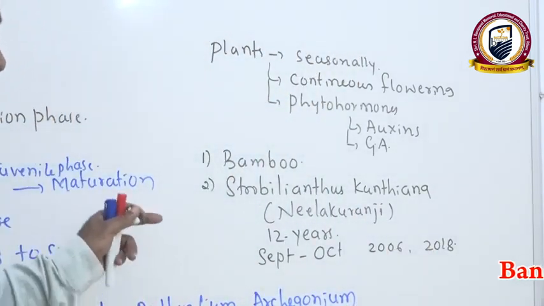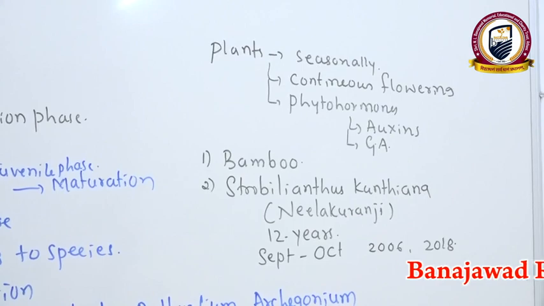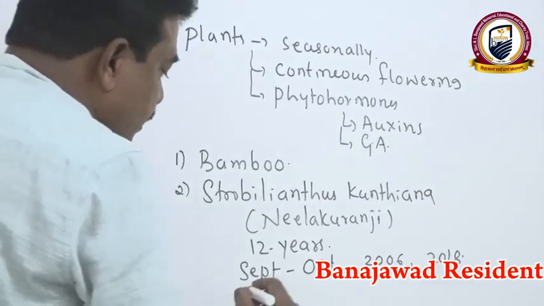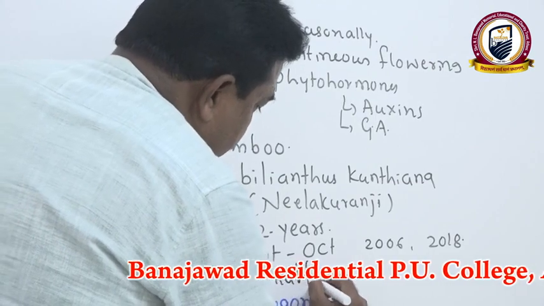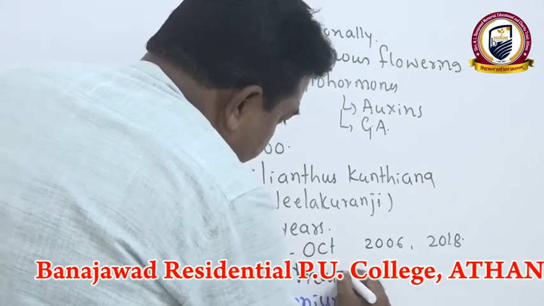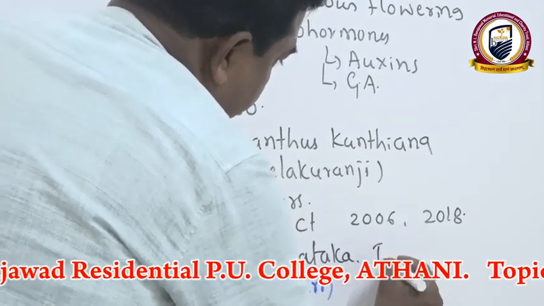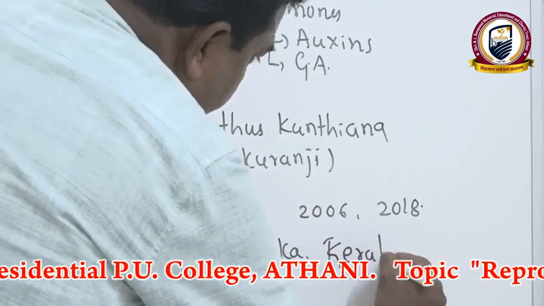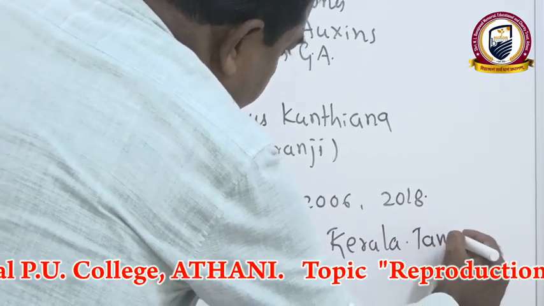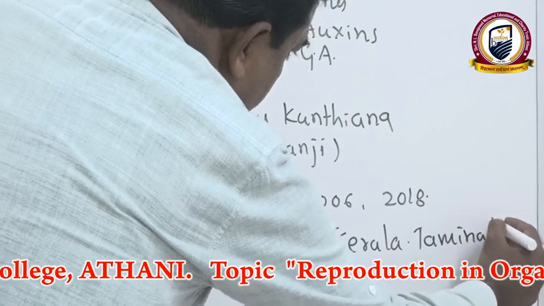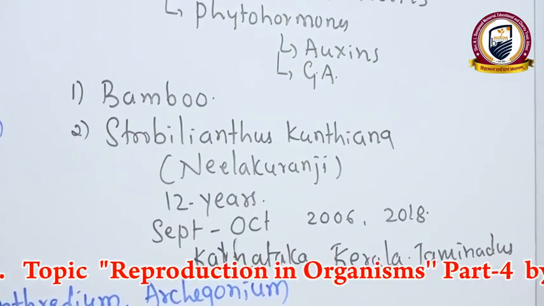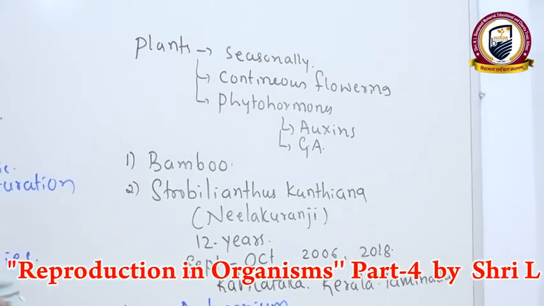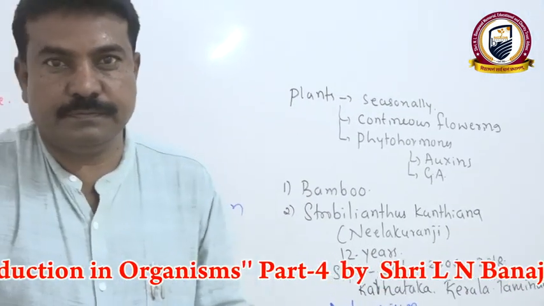This specialized plant we see in the hilly areas of Karnataka, Kerala and Tamil Nadu. And they bear very specialized violet color flowers and even attract tourists.